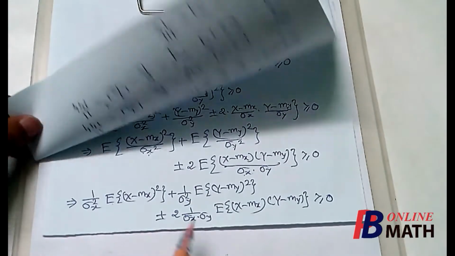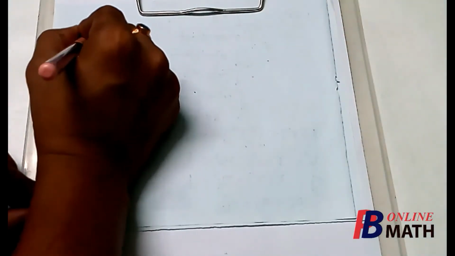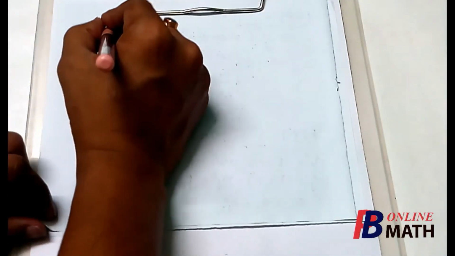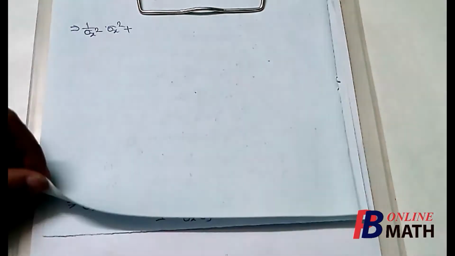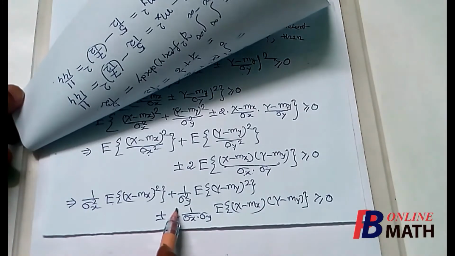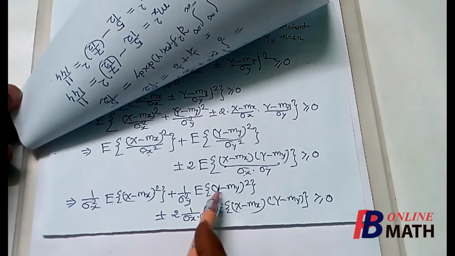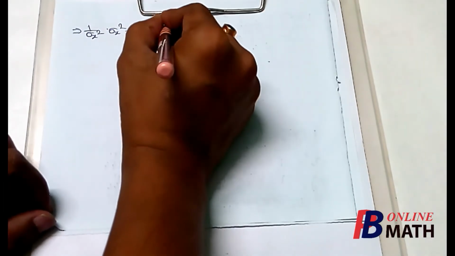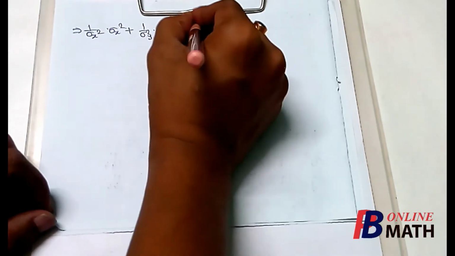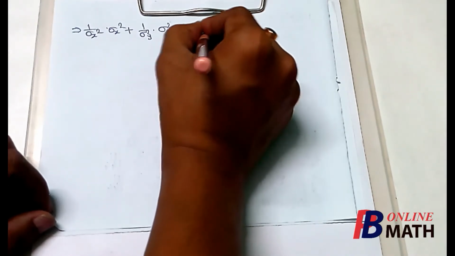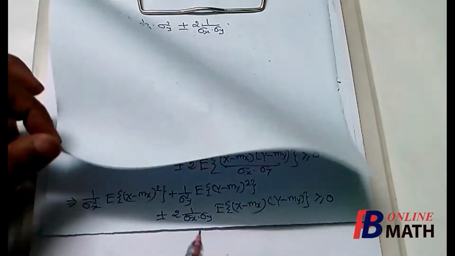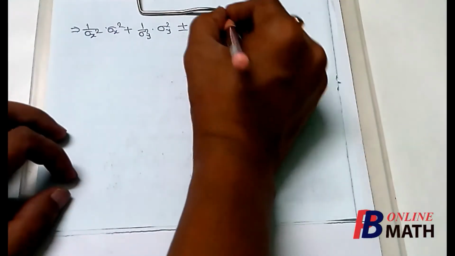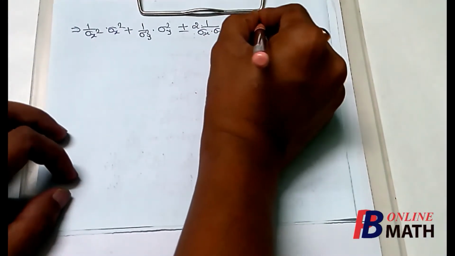So this can be written as 1 by sigma square x into sigma square x, plus 1 by sigma square y into sigma square y, plus minus 2 times 1 by sigma x sigma y into the covariance of x and y.